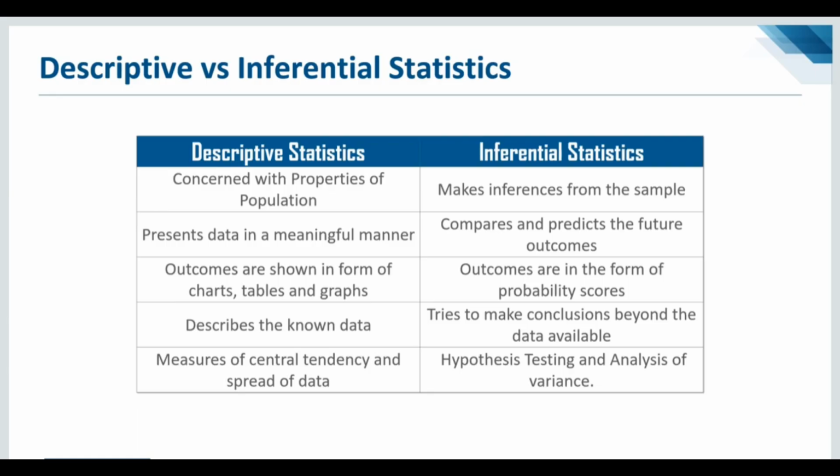Descriptive statistics describes the known data, but inferential statistics tries to make conclusions beyond the data that's available. And finally, coming to the last difference, descriptive statistics has the measures of central tendency and spread of data, whereas inferential has hypothesis testing and analysis of variance, which is the ANOVA model, right? I hope, guys, the differences between descriptive and inferential statistics are clear to you.